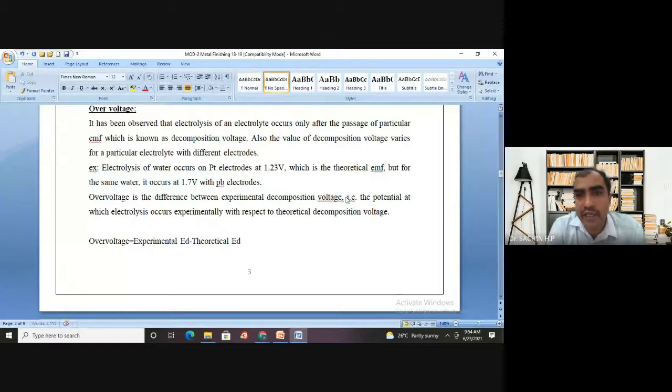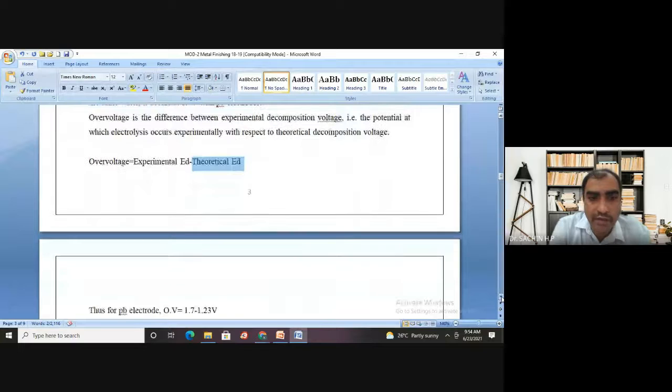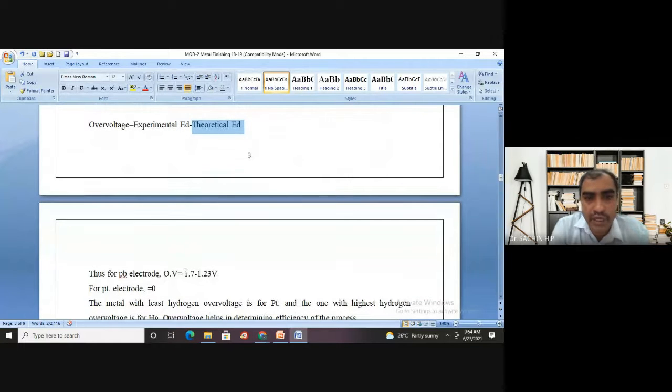So how to determine the over voltage? By means of this formula: over voltage is equal to experimental ED minus theoretical ED. This is the way the over voltage can be measured. For lead metal, how can it be calculated? For the lead electrode, over voltage is equal to the experimental ED. Experimentally, at what value did we observe the electrolysis? It happened at 1.7. And the theoretical value for the same water is 1.23. It comes to around 0.47 volt.